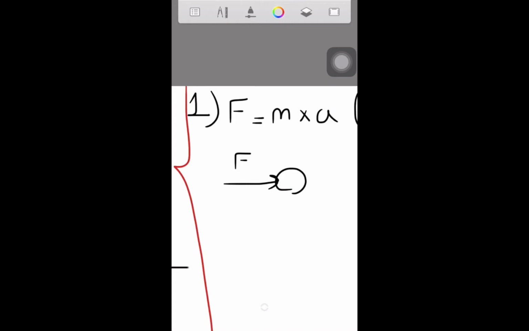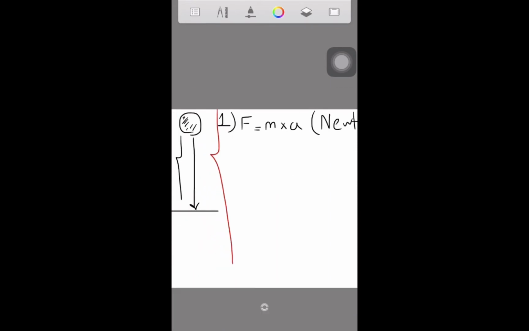So once again, it tells us that the acceleration of an object is related to the amount of force that is being applied to that object. All right, so there's nothing hard about this. Okay, so this is the first formula that we need to know.